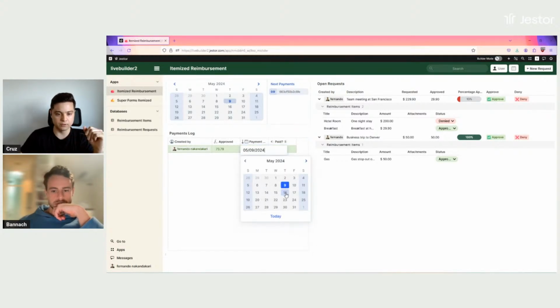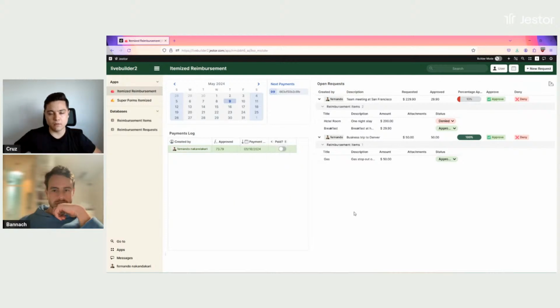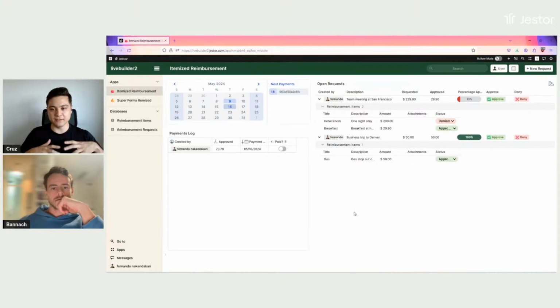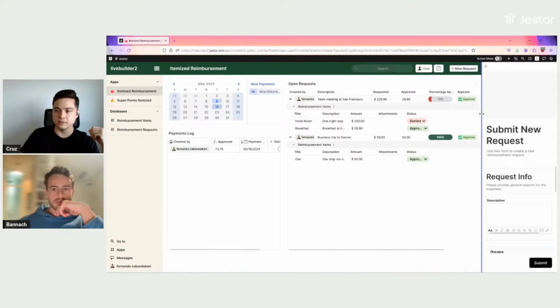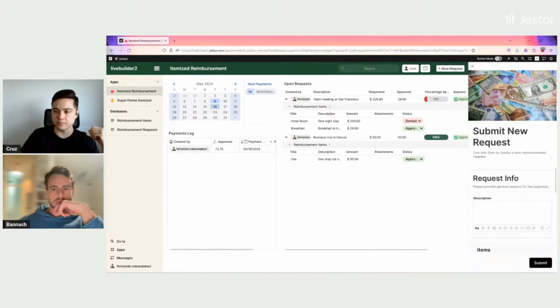So I'm going to talk a little bit more about this later on. But just to show everything in action, right? I think it's the most important part. So we can think about this as a standard form for requesting reimbursement. And the idea here is that you could have this as a public form, but ideally you want this for logged users because then you have the person who created it automatically. So we can create a new request. Here I'm using a right-side panel, but this could be an open window here.